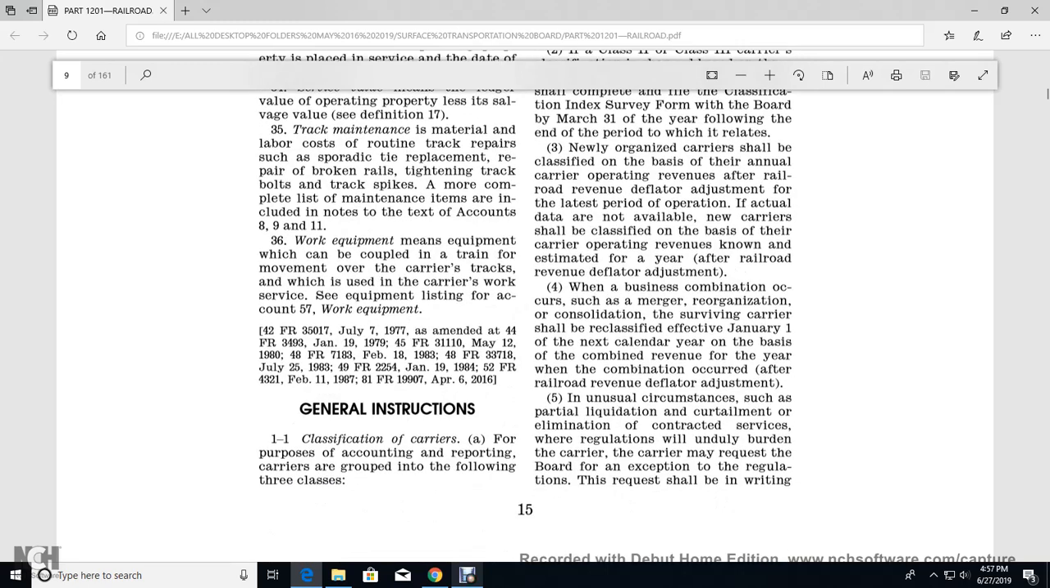4. When a business combination occurs, whether by merger, reorganization or consolidation, the carrier should be reclassified effective January 1st of the next calendar year, based on the combined revenue for the year of the combination after the revenue deflator adjustment.